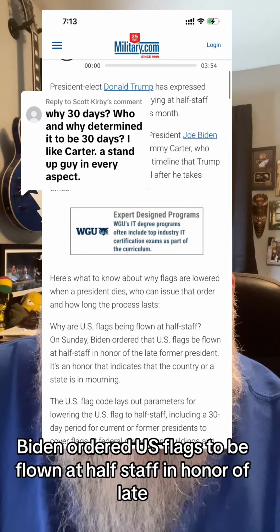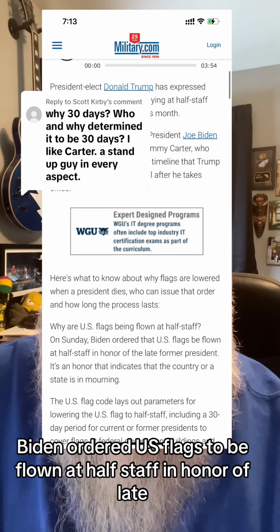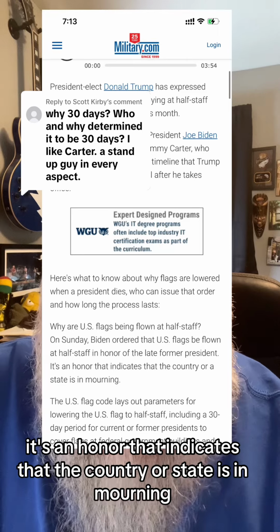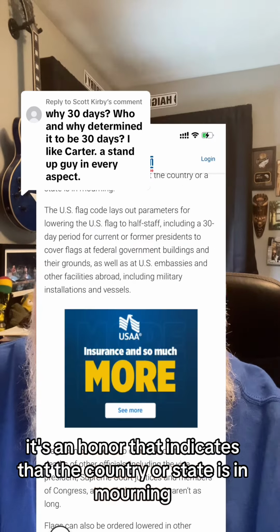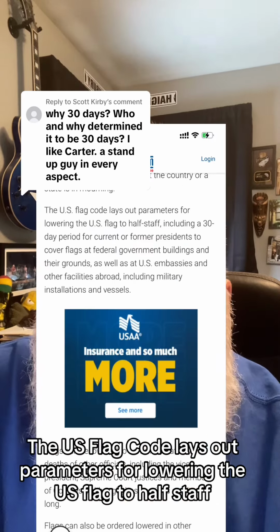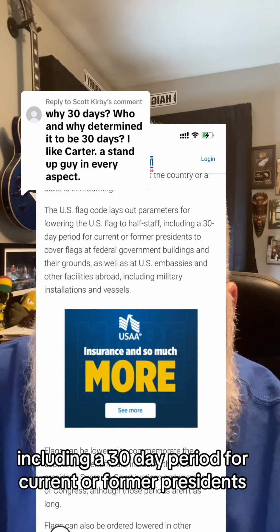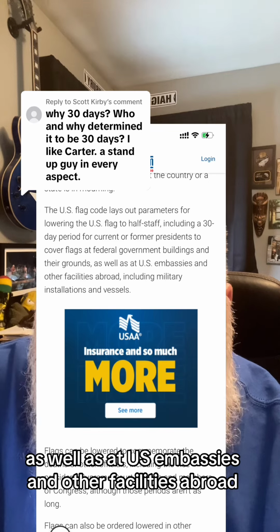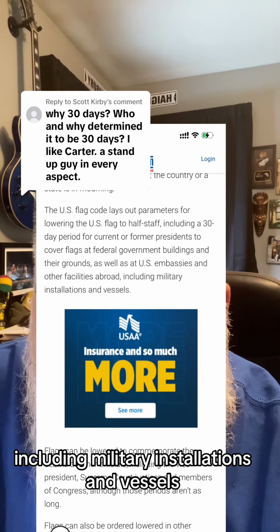Why are flags being flown at half-staff? On Sunday, Biden ordered U.S. flags to be flown at half-staff in honor of the late former president. It's an honor that indicates that the country or state is in mourning. The U.S. Flag Code lays out parameters for lowering the U.S. flag to half-staff, including a 30-day period for current or former presidents to cover flags at federal government buildings and their grounds, as well as at U.S. embassies and other facilities abroad, including military installations and vessels.